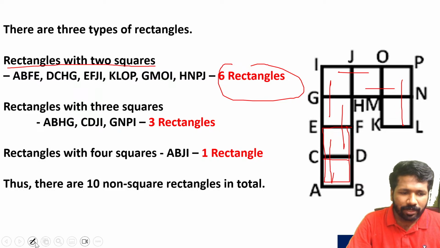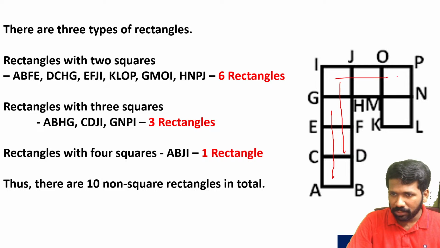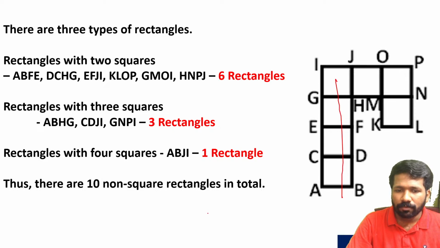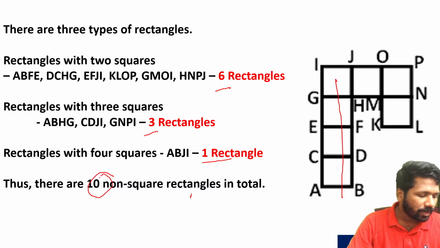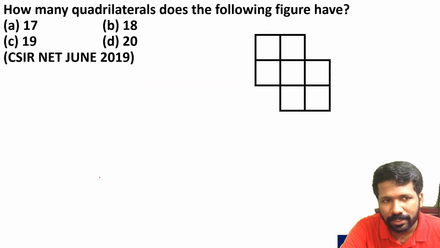Now 3-square rectangles are there. That is these 3 together. These 3 together. These 3 together. That are 3 more rectangles. Finally, there is a 4-square rectangle, these 4 squares together. So 6 plus 3 plus 1, a total of 10 non-square rectangles are there. I hope all of you understood this. So option C is the answer.